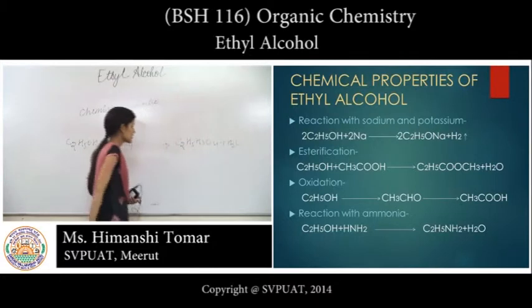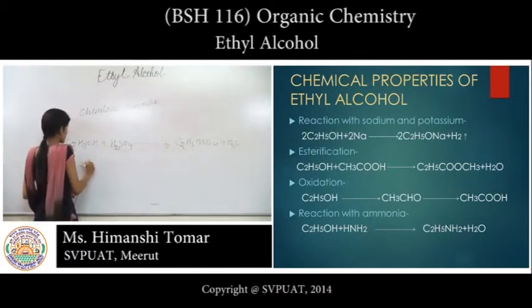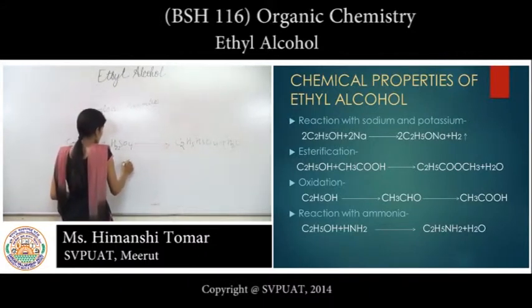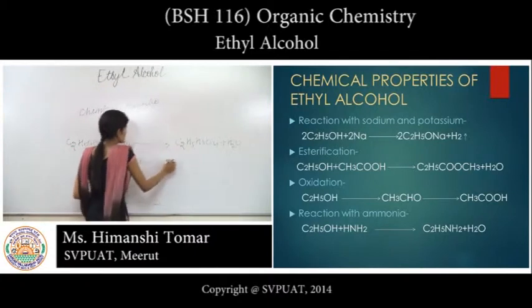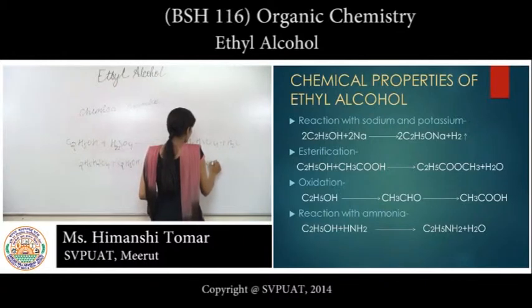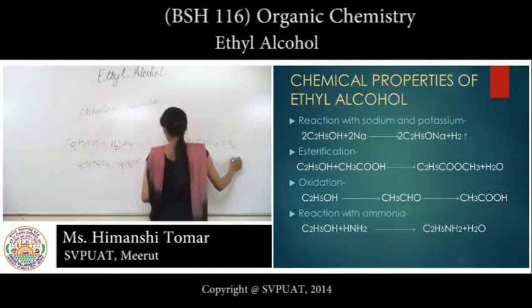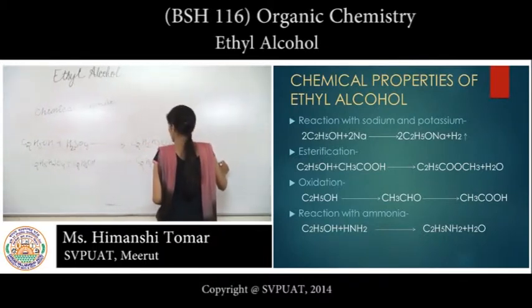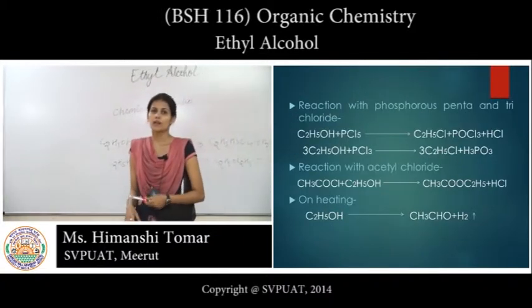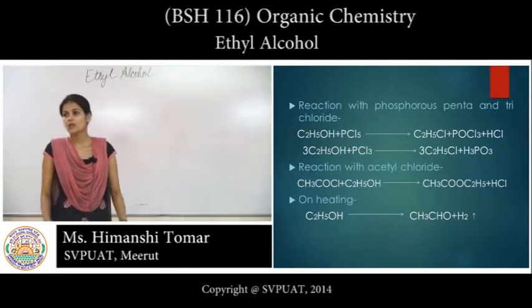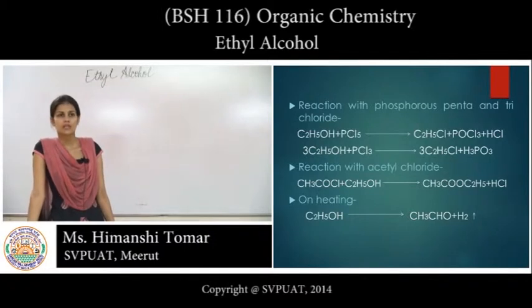In another reaction, C2H5HSO4 reacts with ethyl alcohol C2H5OH, then it gives diethyl ether C2H5OC2H5 and water plus H2SO4 regenerated. Another reaction of ethyl alcohol is with phosphorus pentachloride and phosphorus trichloride.